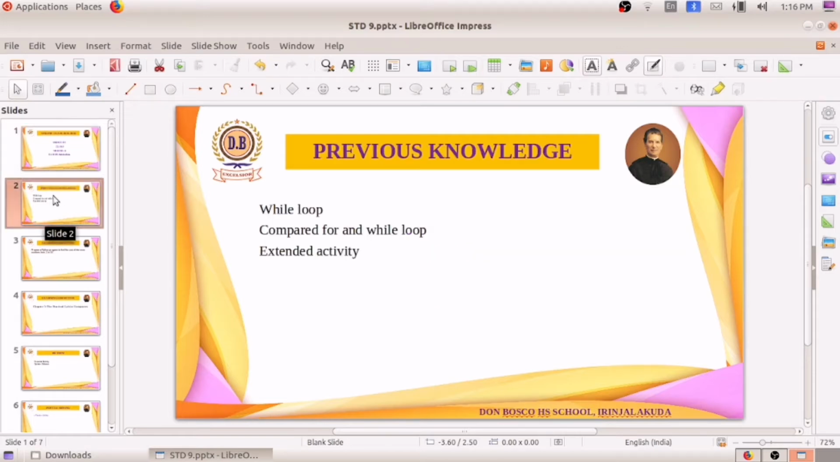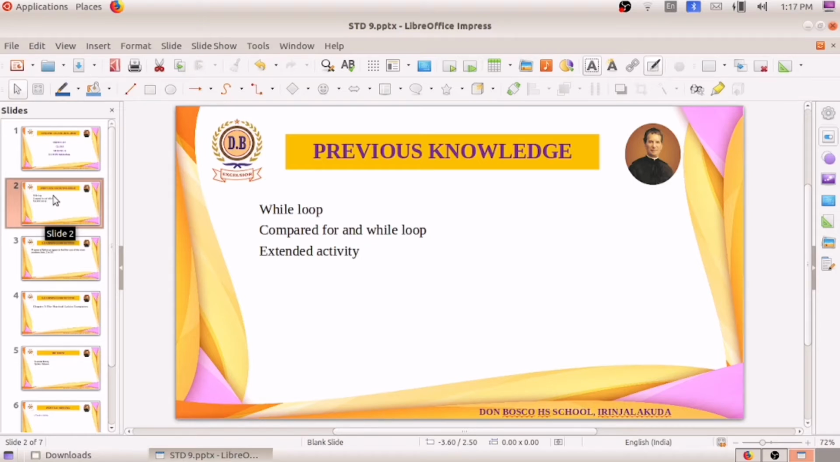Did you go through the topics which we discussed in the last class? What all things did we discuss? We had a small activity that was pending, and we completed that activity in the last class. It is about the while loop. We know how to write the program using a while loop.